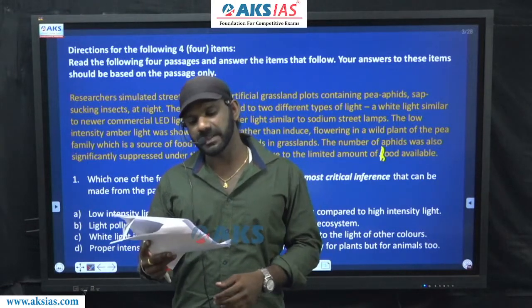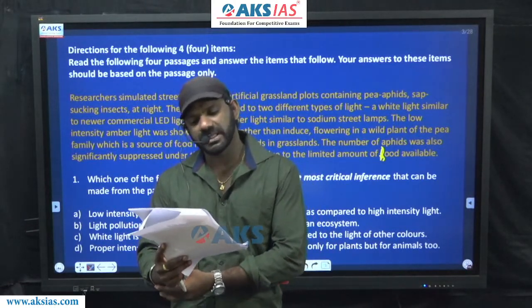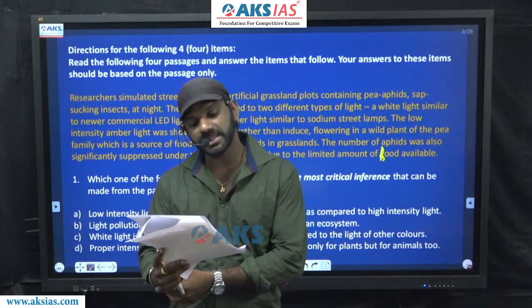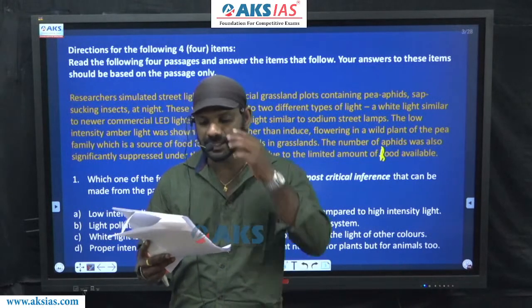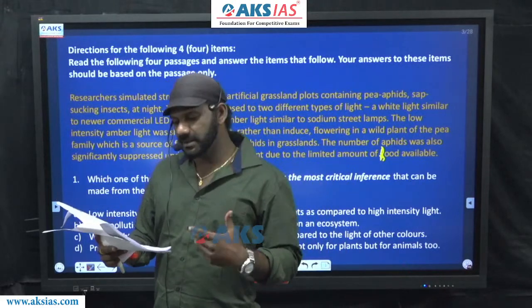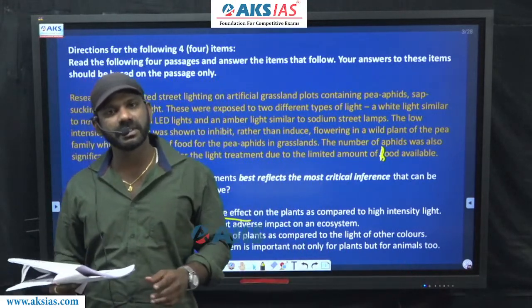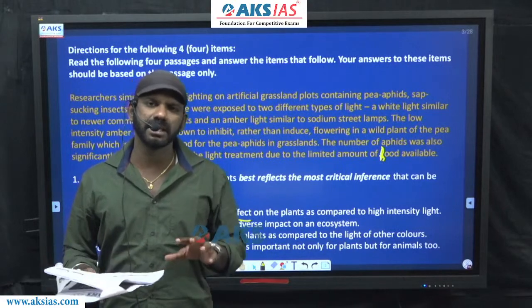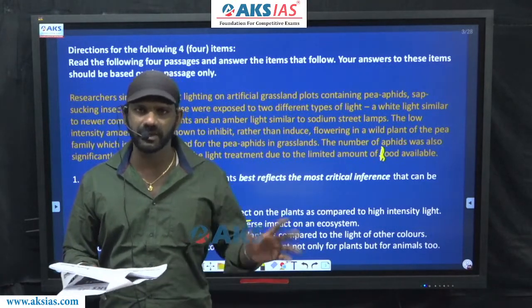Come to option B. Light pollution can have a permanent adverse impact on an ecosystem. Now here, the light treatment is talked about in the paragraph. Now, as I said, no detail in any option must go beyond the paragraph.